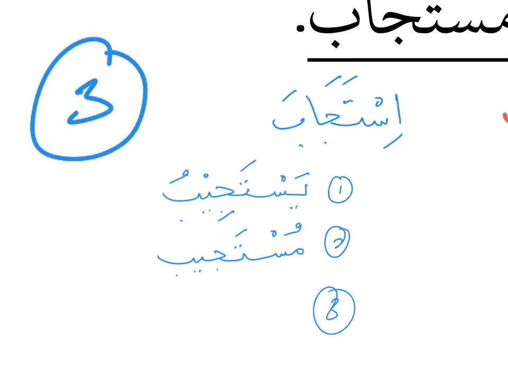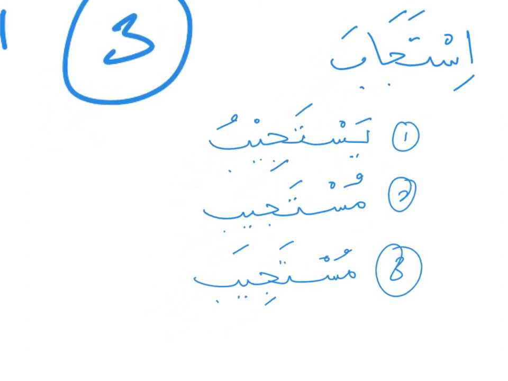And step number three, you have to make sure that the second last letter must have a fathah. So in this case, what is the second last letter? The second last letter is the letter ya. So what do you do? You add a fathah. Okay, let us see. Mustajib. If you put a fathah, according to the rules, then it will become mustajib. But for this word, no one will read it as mustajib.